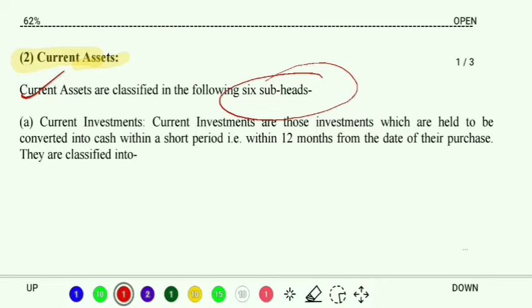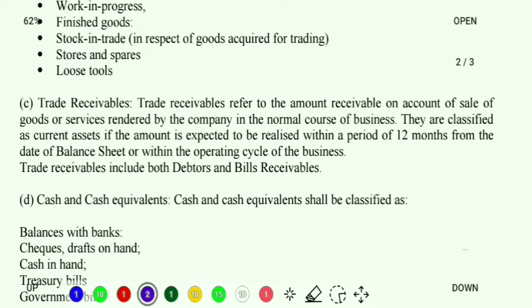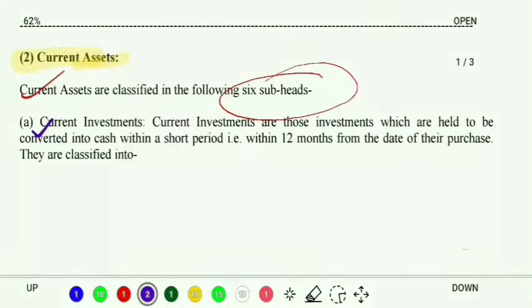Okay, so let's quickly have a look at the 6 subheadings, then one by one we will be discussing each one of them. Clear? So first one, as you can see, is current investments. Then we have inventories, second one. Third is trade receivables. Fourth one, cash and cash equivalent. Fifth one is short-term loans and advances. And the sixth one is other current assets. So these are the 6 subheadings under the heading of current assets. Done with this? Now let's go up once again. Now let us discuss each subheading one by one.